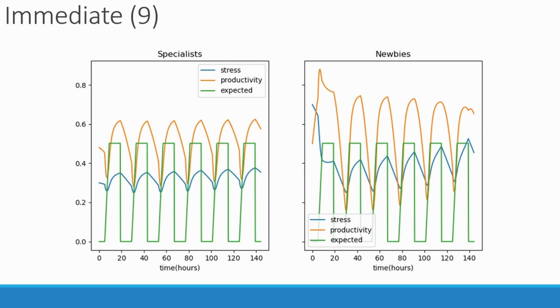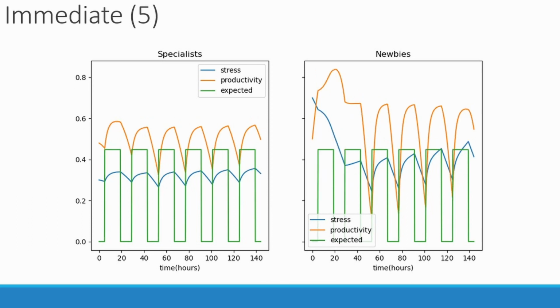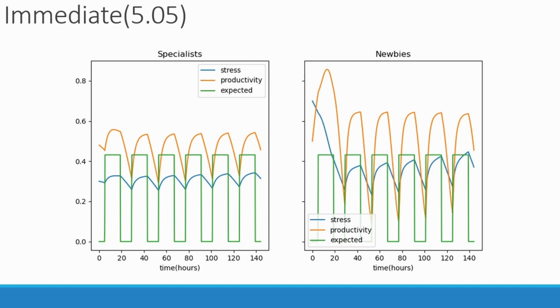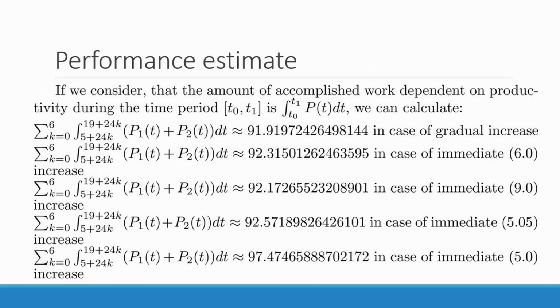The numbers on the top of the slides represent the tier 1 coefficient. The graphs show that a faster increase to a lesser value reduces the stress buildup, and in fact, as we can see from these integrals, proves to be more efficient in terms of completed work, with the greatest amount of work done in the case of immediately high productivity without any increase.